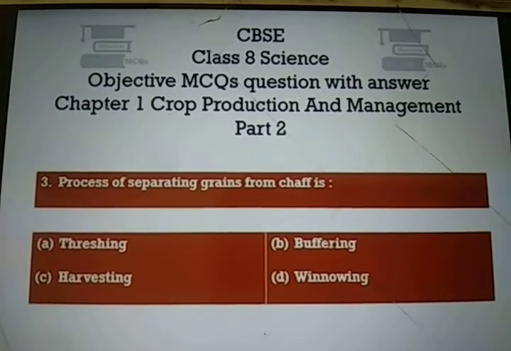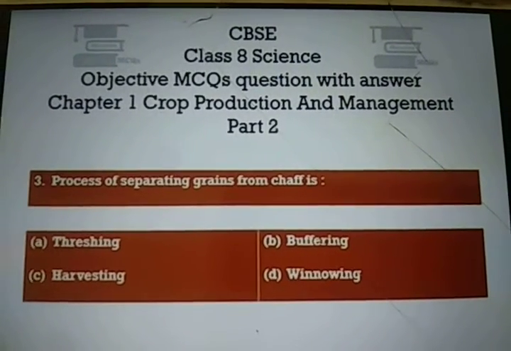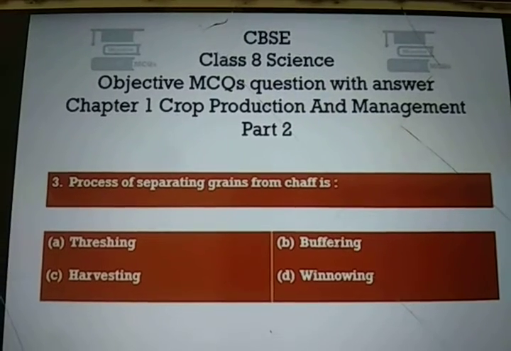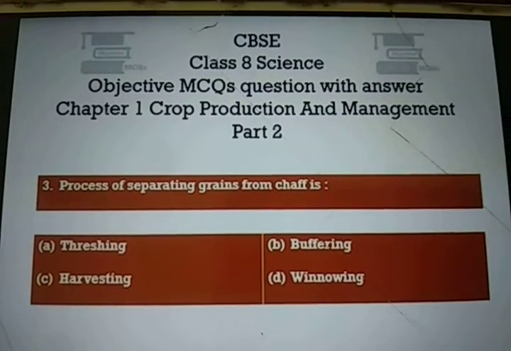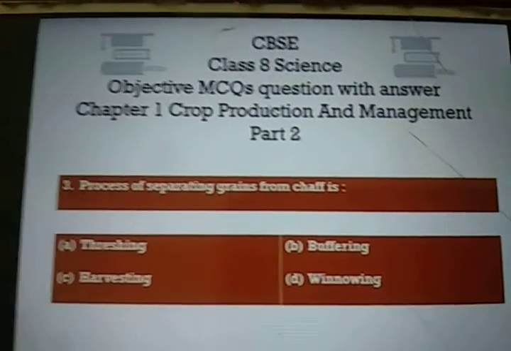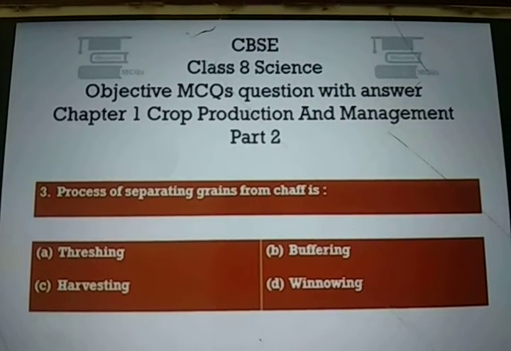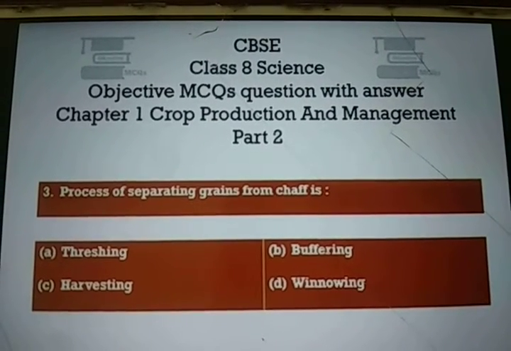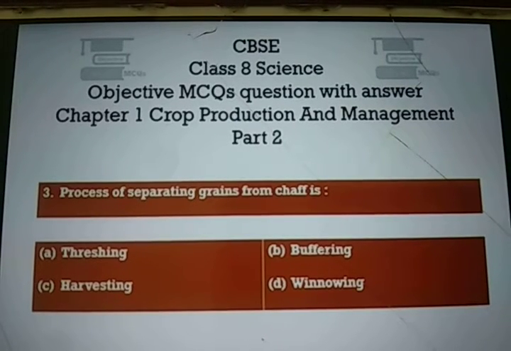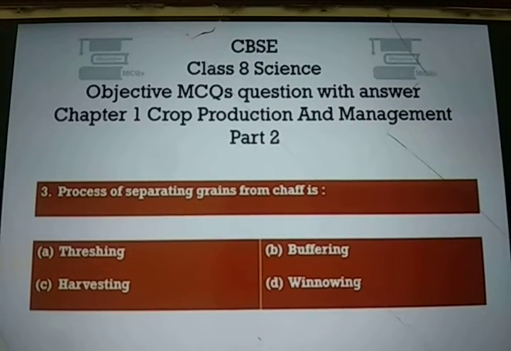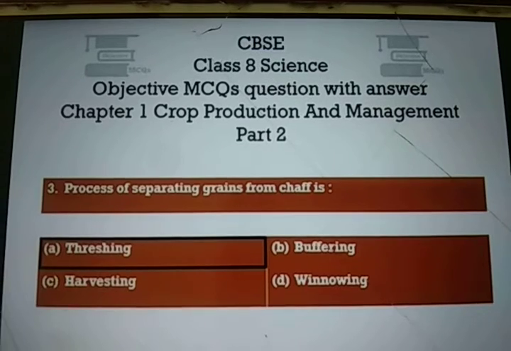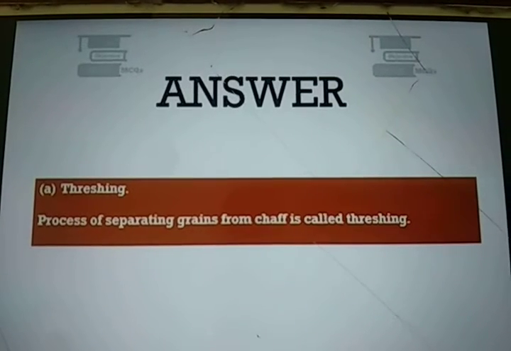Question number 3. Process of separating grains from chaff is option A, threshing, option B, buffering, option C, harvesting, and option D, winnowing. And the right answer is threshing. So process of separating grains from chaff is called threshing.